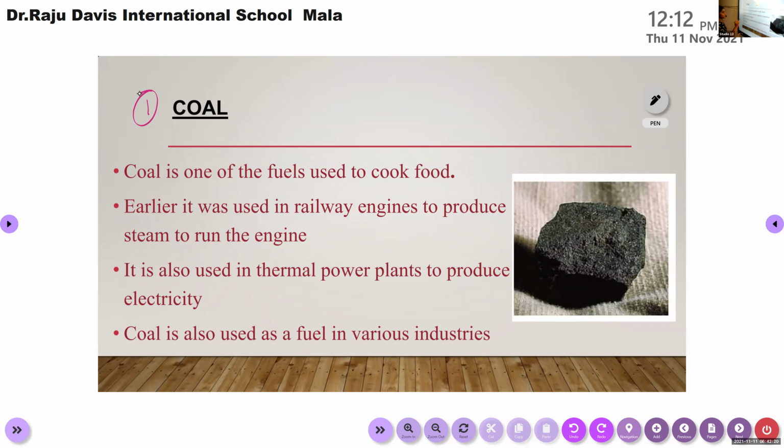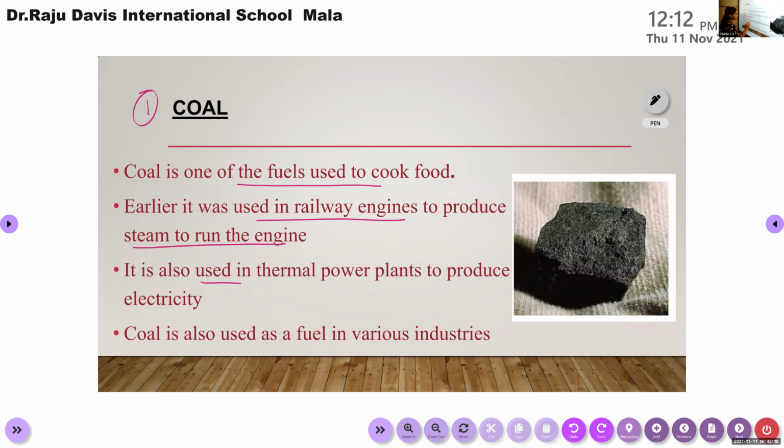Coal is one of the fuels that is used to cook food. It is very hard and black in color. In earlier times it was used in railway engines to produce steam to run the engine.